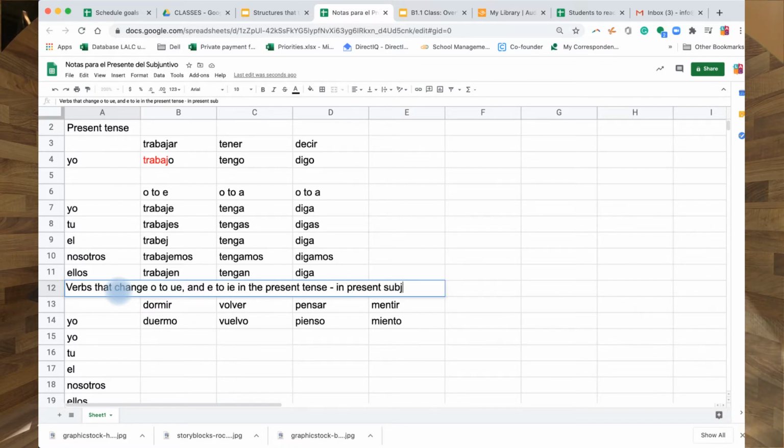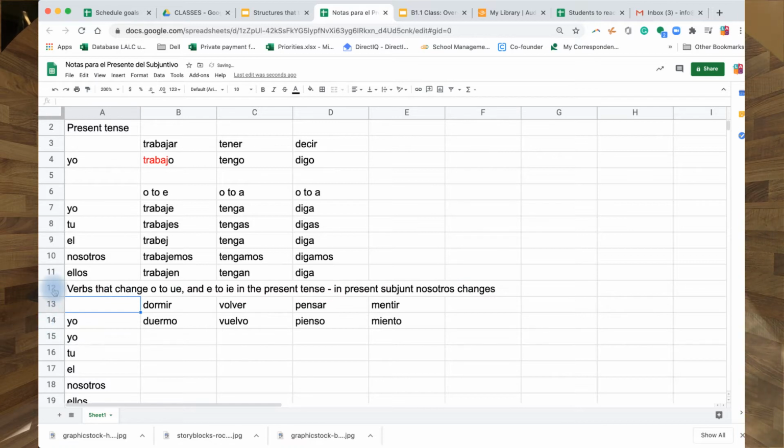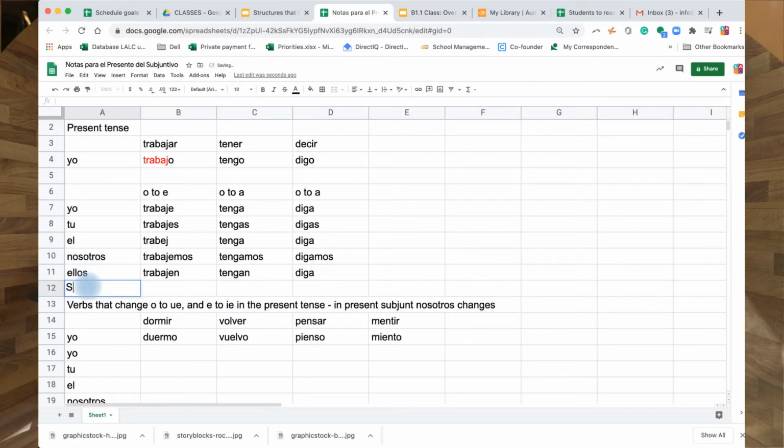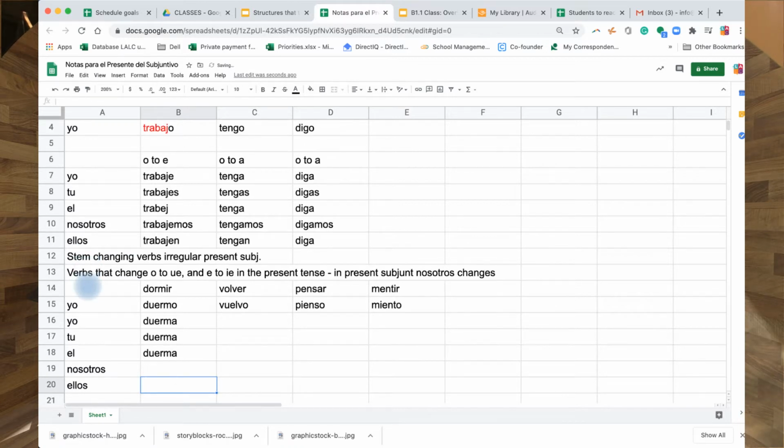In present subjunctive, nosotros changes. That's what is called stem changing verbs, the irregular in the subjunctive. Stem changing verbs, irregular subjunctive, present subjunctive. Look, subjuntivo. Okay, so look, duermo, okay, yo entonces duerma, right? Because it changes to A, like we say, duerma, duermas, él duerma, and this is the one that I tell you changed.